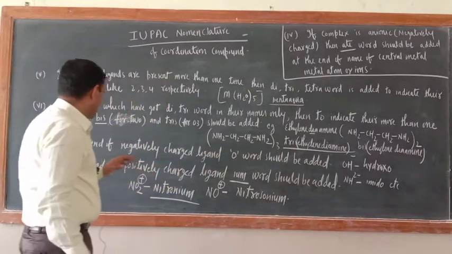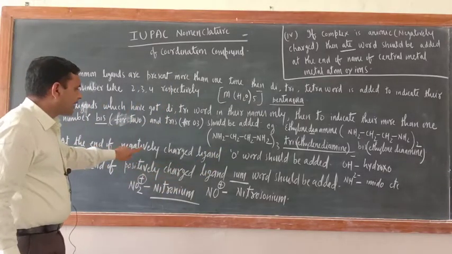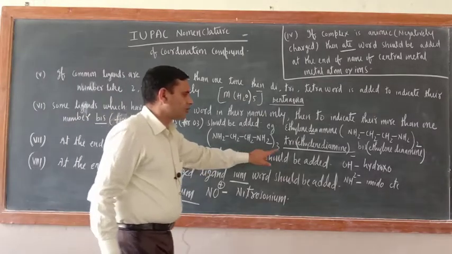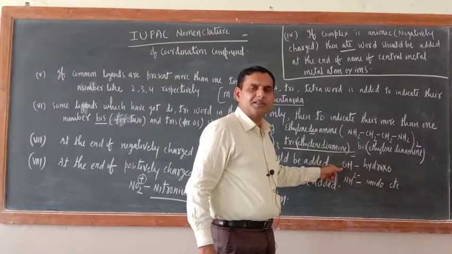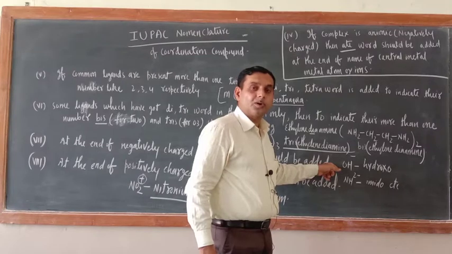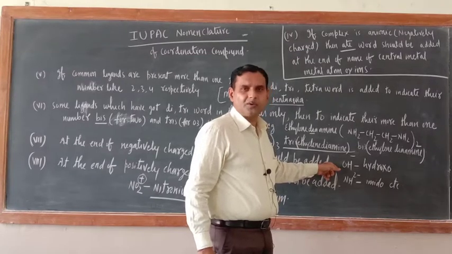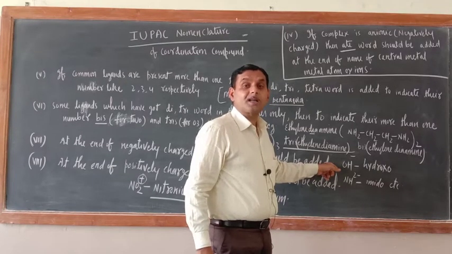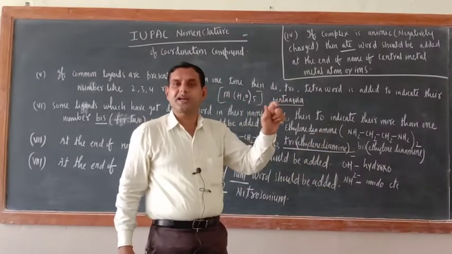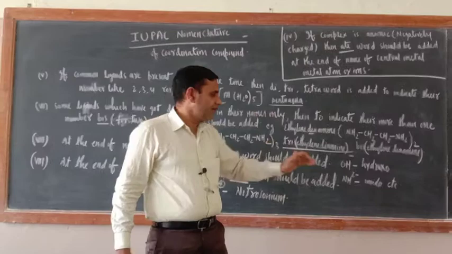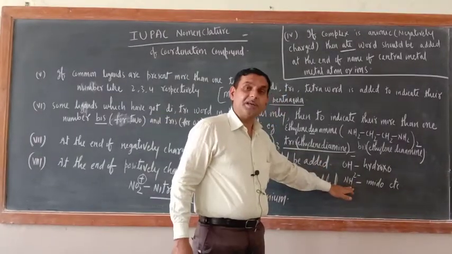Okay. Next one is, at the end of a negatively charged ligand, the 'o' word should be added. Like OH negative, it is hydroxy, but hydroxo; chloro or chlorido; cyanido or cyano. If a negatively charged ligand is there, then 'o' should be added at the end of their name. Imido, what is this one? Imido.